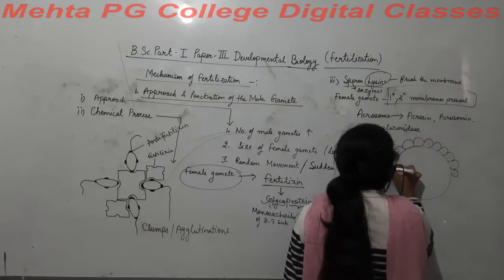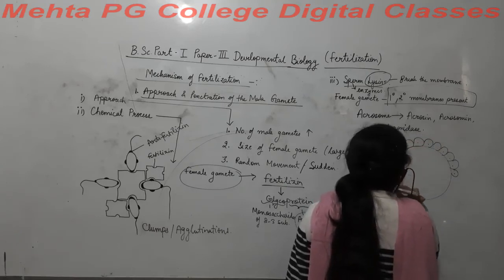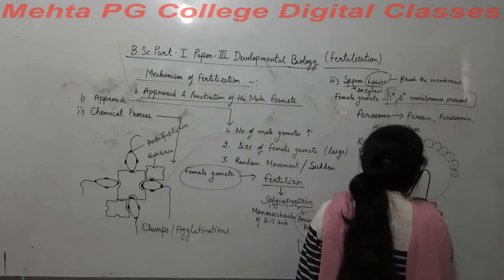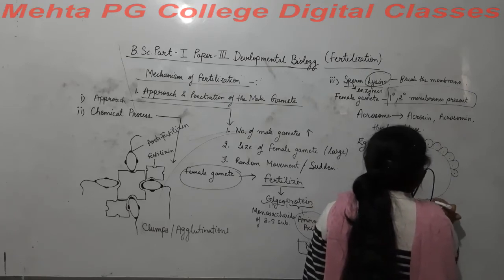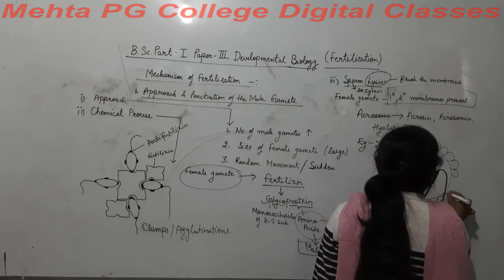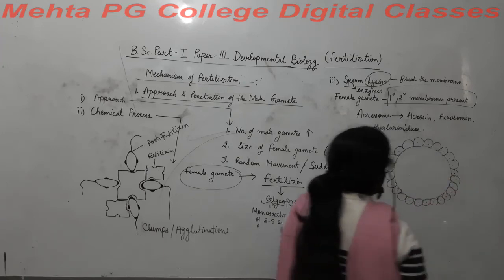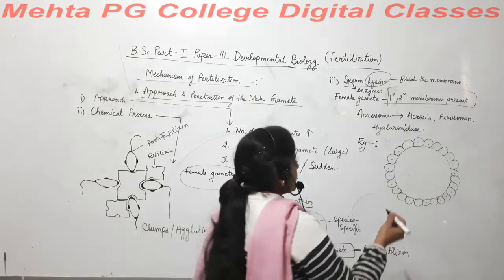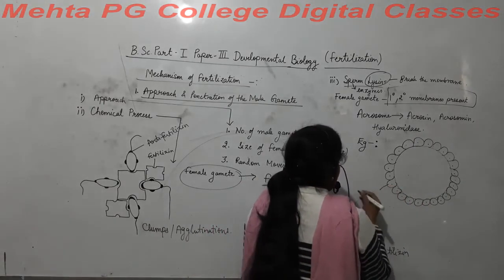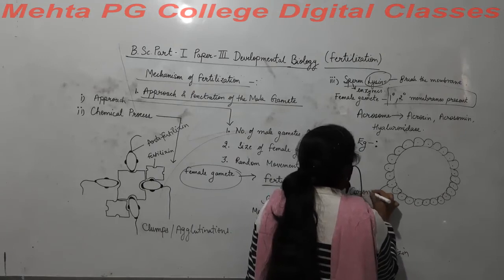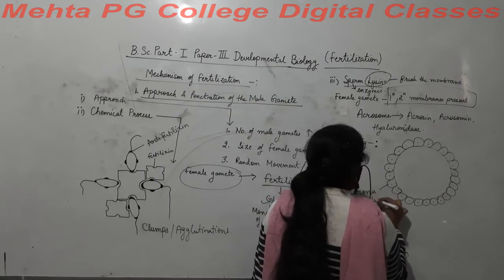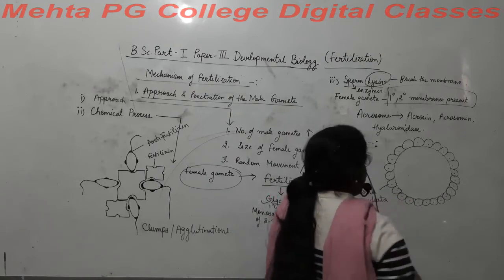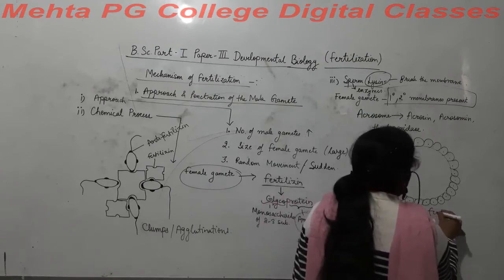This is the female gamete of humans, the ova. It has an outer layer called the corona radiata, in which follicle cells are present.